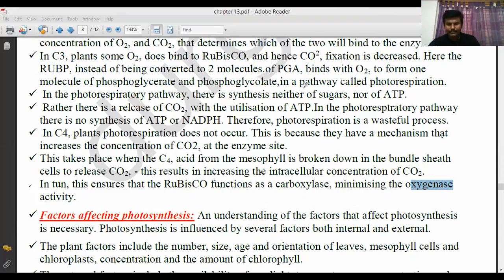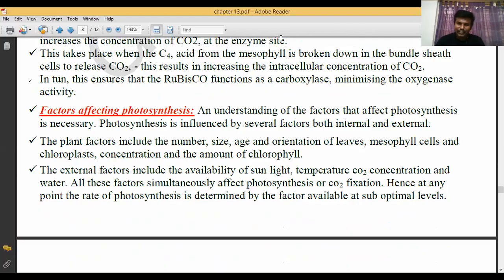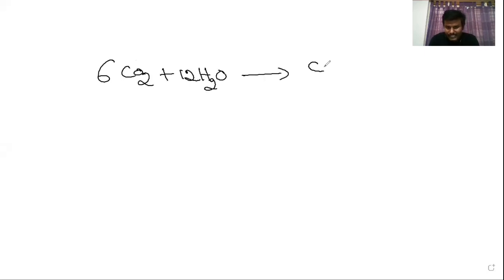Next topic. Some factors affecting photosynthesis. See here, again, we will go to some factors. Here, we will see 6CO2 plus 12H2O gives rise to C6H12O6 plus 6O2 plus 6H2O.